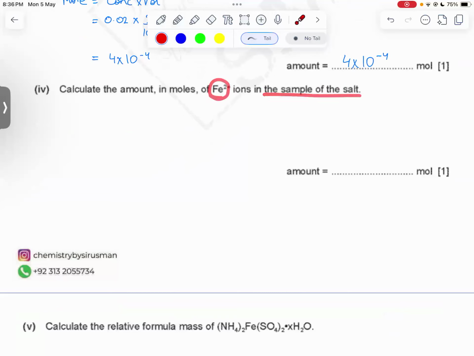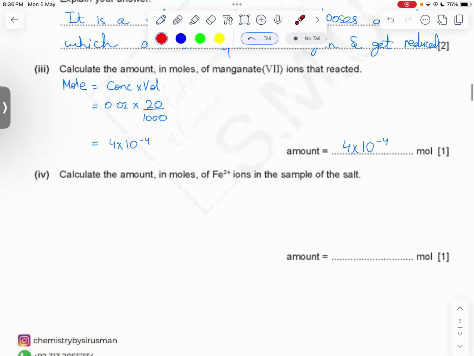All right, we are going to use the mole ratio, and the molar ratio is going to go like this: MnO4- to Fe2+ is 1:5. Next thing we will do is 4 into 10 to the minus 3 moles. So how much Fe2+